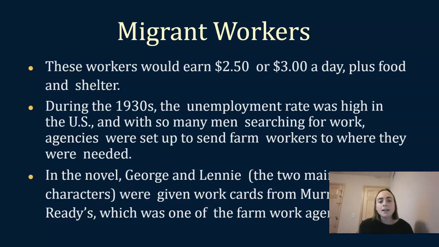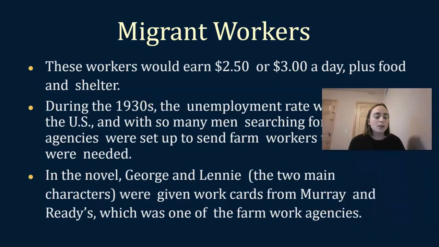And during the 1930s, the unemployment rate was so high in the US, so many men were searching for work, that agencies were actually set up to send farm workers to where they were needed. So we're going to see this in our novel with the two main characters. We'll meet them right away in the first chapter, two men named George and Lenny. They are given work cards from Murray and Reddy's, which is one of the farm work agencies.